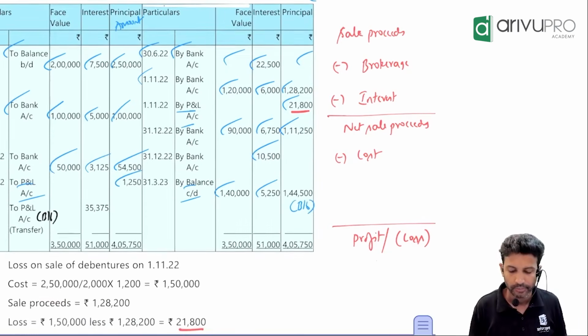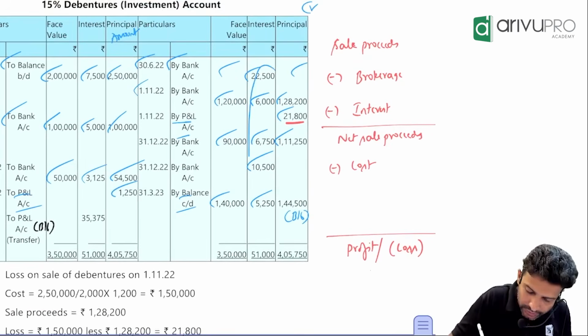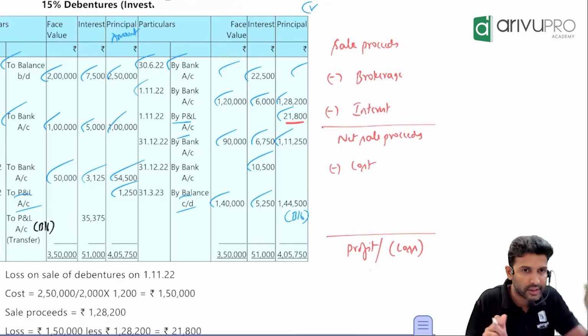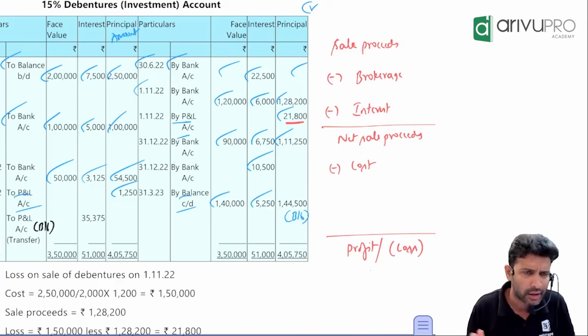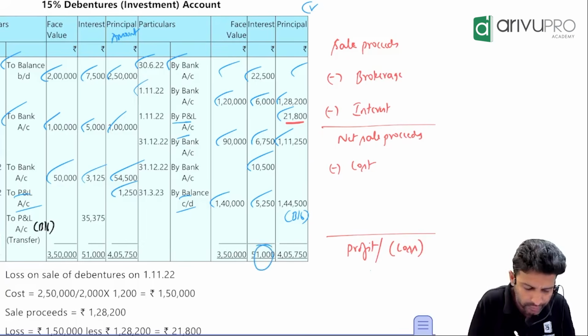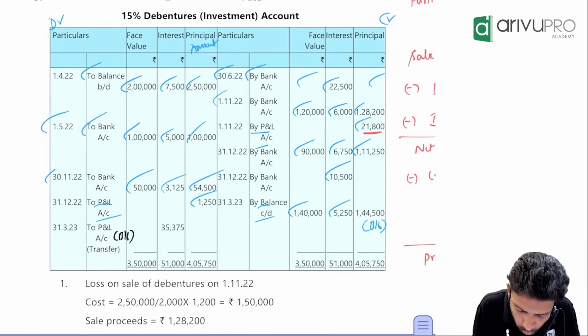That's it. Okay. And all the interest, if the interest ledger account doesn't get matched, where will the interest be transferred to? P&L. So all this you total. This side is 51. Balance is not matching. Whatever is a balancing figure in interest, you will transfer it to P&L.